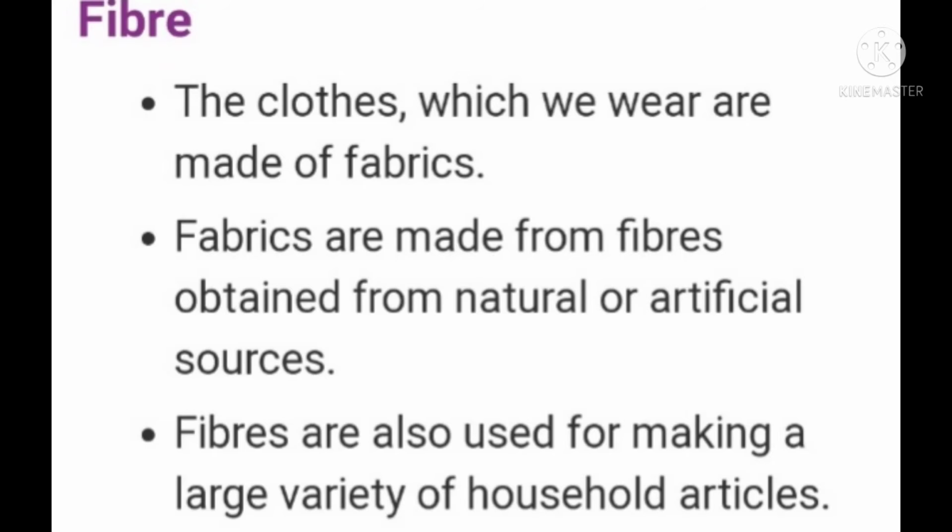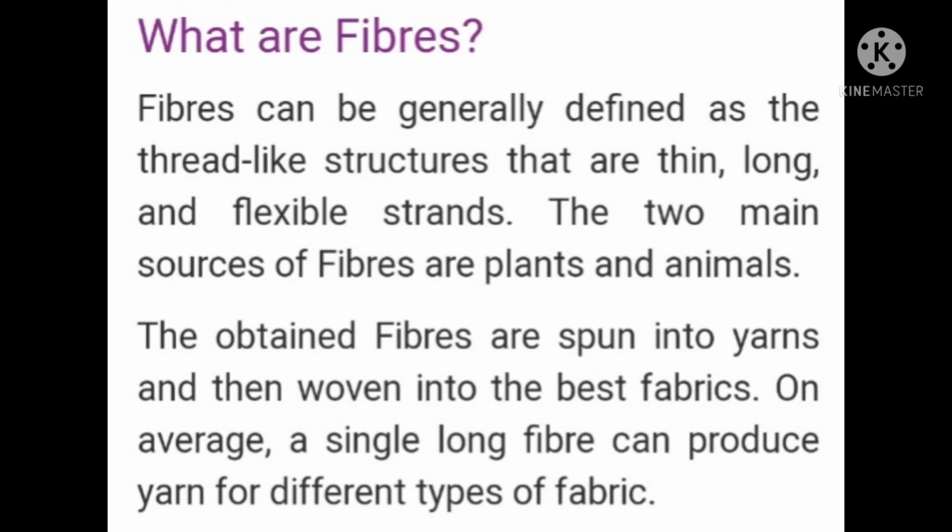From these fibers, not only yarns are made, various types of household articles are also made. So what are fibers? Fibers can generally be defined as thread-like structures that are thin, long and flexible strands. The two main sources of fibers are animal fibers and plant fibers, as I have already told you. The obtained fibers are spun into yarns and then woven into fabrics.